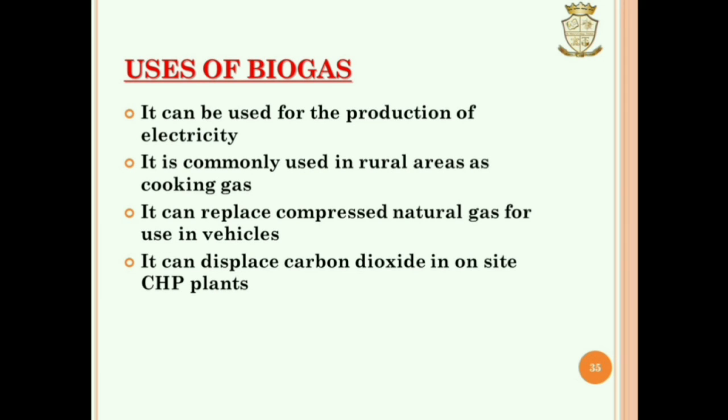Uses of biogas. Biogas can be used for the production of electricity. Biogas is commonly used in rural areas as cooking gas. Biogas can replace compressed natural gas for use in vehicles. Biogas can displace carbon dioxide in on-site CHP plants.